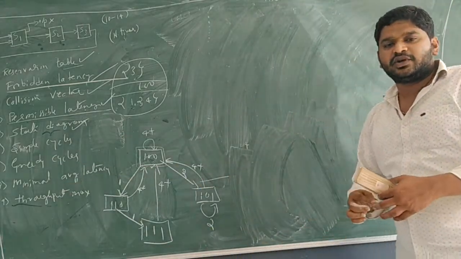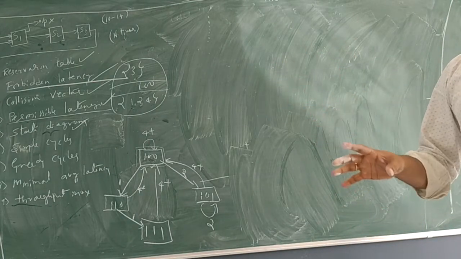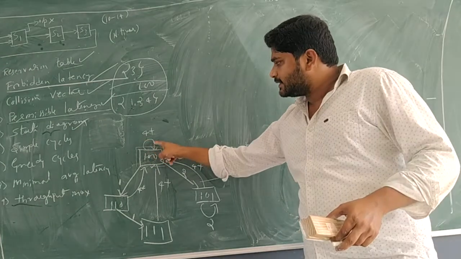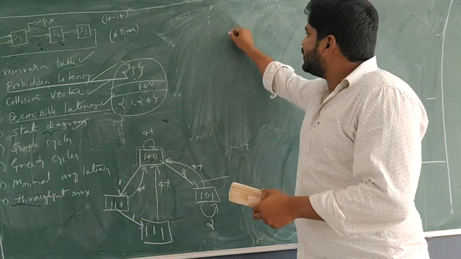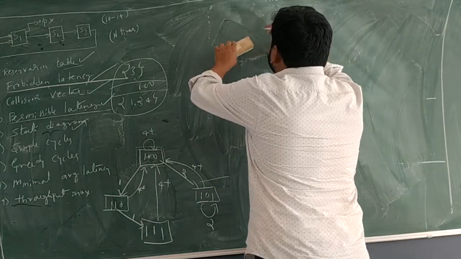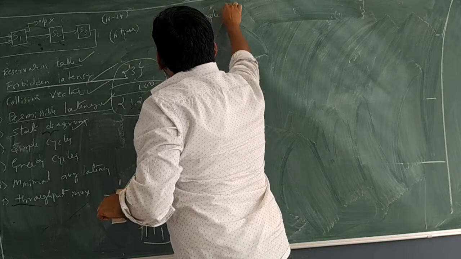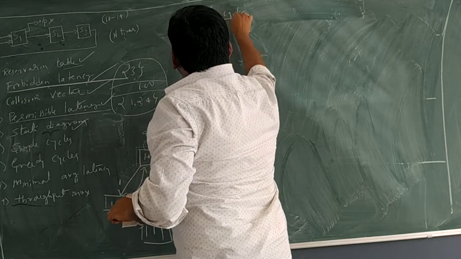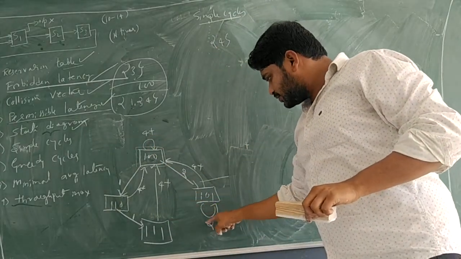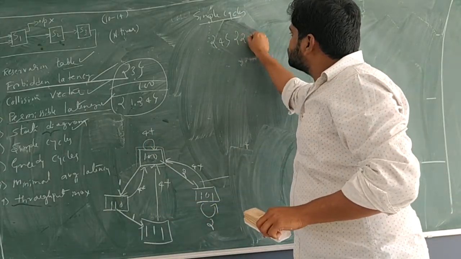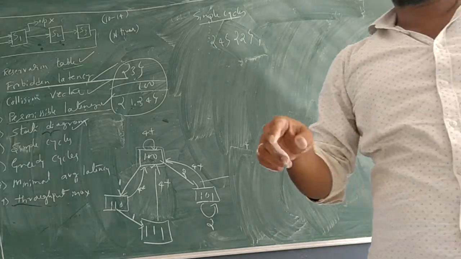Simple cycles means wherever we start from some state and we reach the same state. See now, cycle in the sense what? 4. Cycle in the sense 4. Okay. Now I am writing simple cycles. Okay. First cycle is 4. Next cycle is what? 2. Okay. These are called one edge simple cycles.